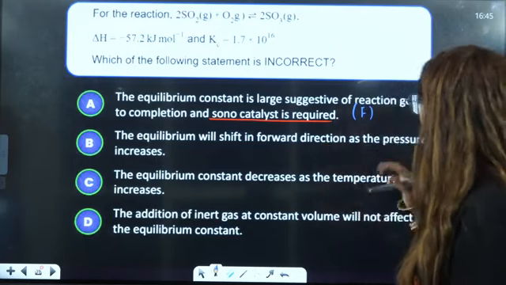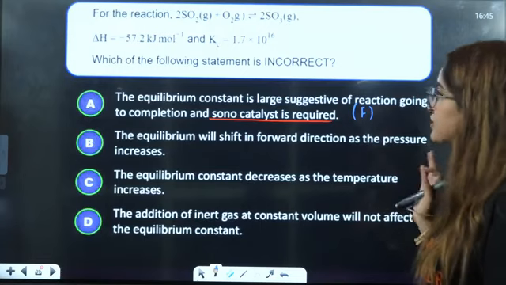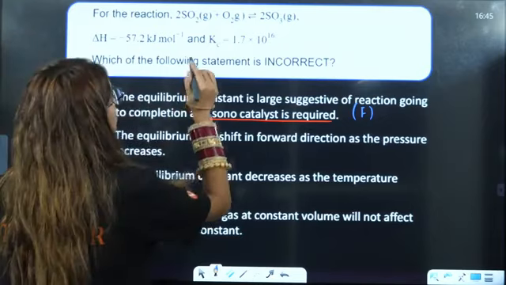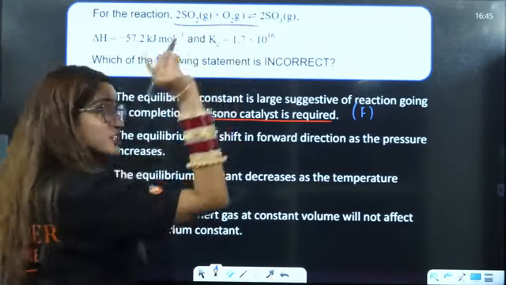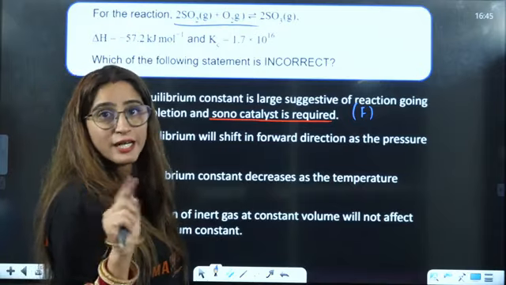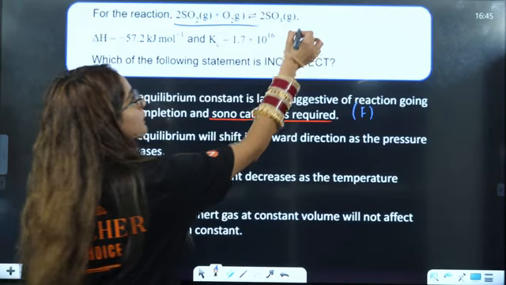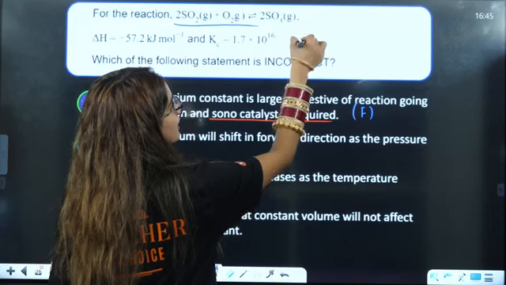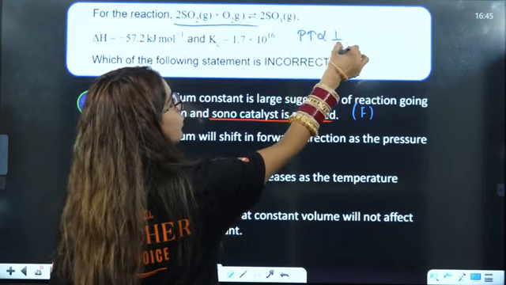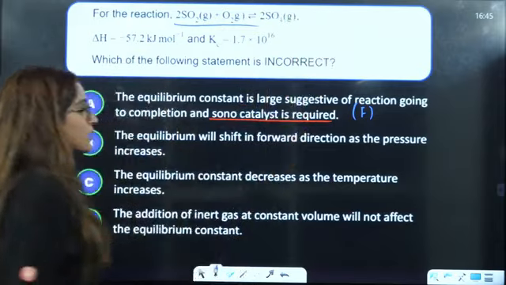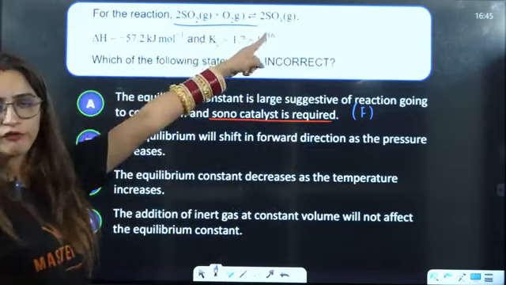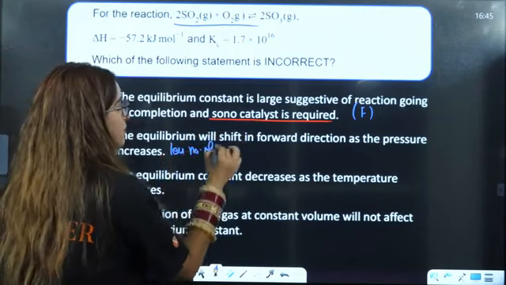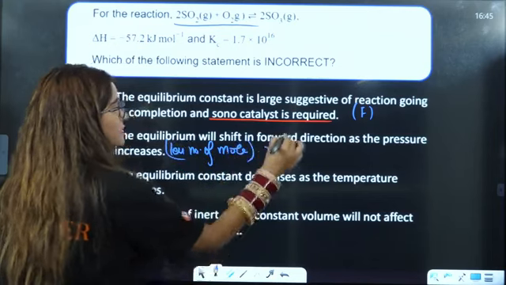The equilibrium will shift in the forward direction as the pressure increases. See, this is Le Chatelier's principle, which is also very important, the pressure and temperature dependence. We know that pressure and number of moles are inversely proportional. That means if you increase the pressure, it will go towards less number of moles, right? Here you have 3 moles, here you have 2 moles, so it will move in the forward direction where you have less number of moles. So that is the correct statement.